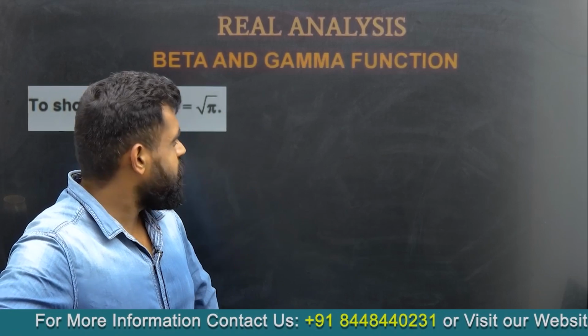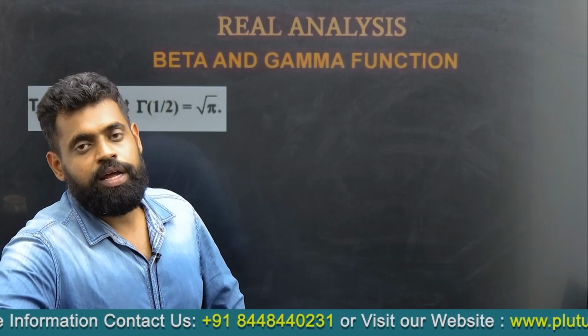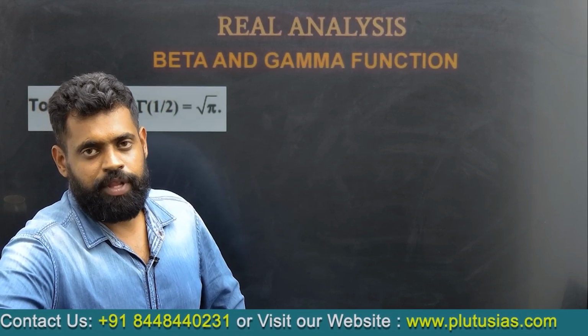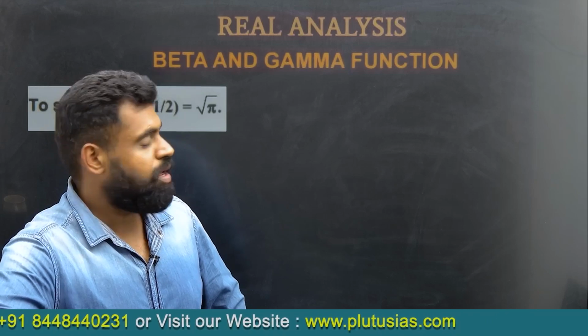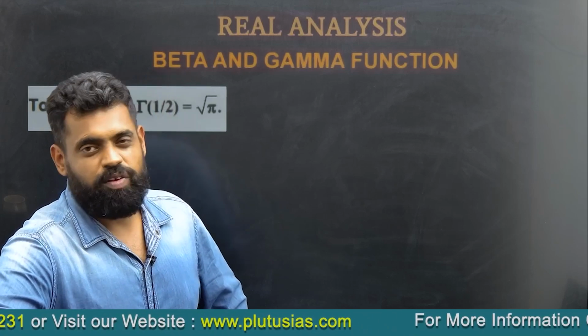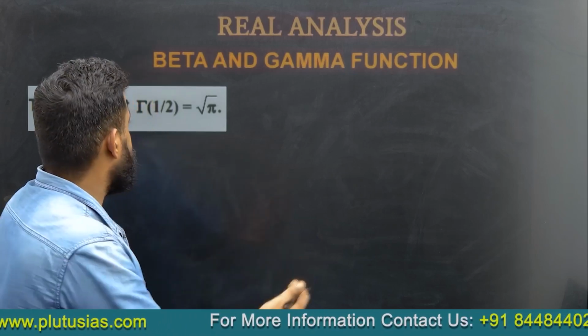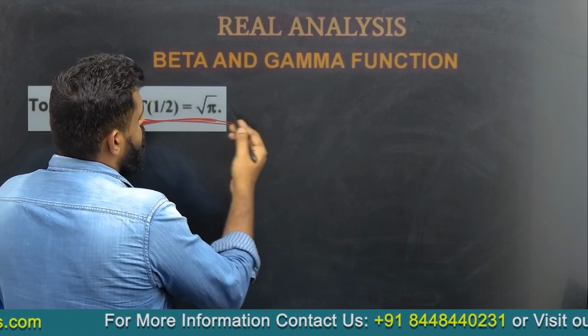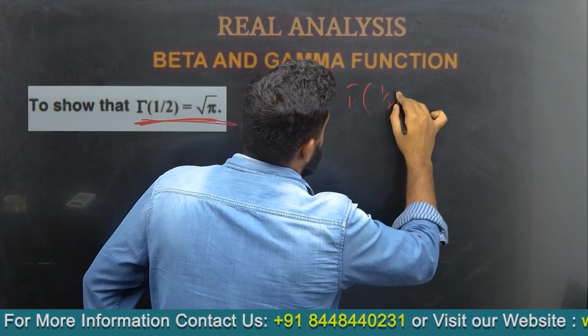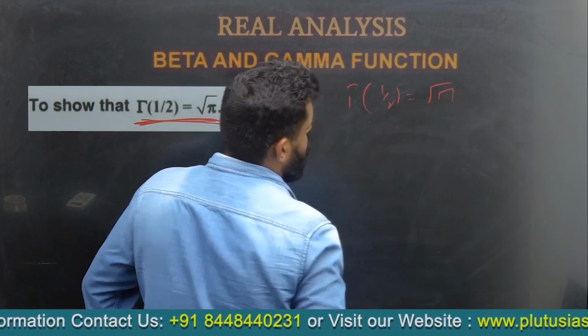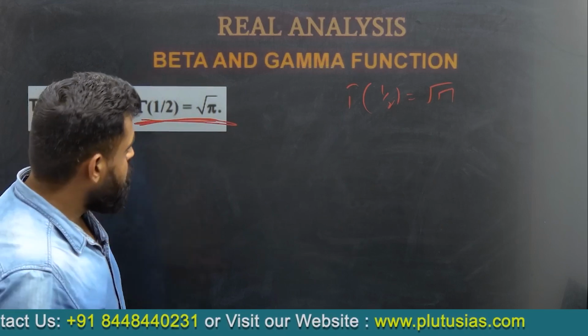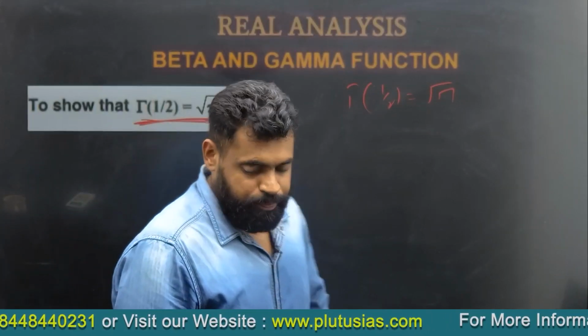Moving ahead, this is another important property, and this could come in your examination. I'm not sure, but it has been asked in the Indian Forest Service paper of Mathematics Optional way back. So you should know the proof of this, and you should know by heart that the value of gamma half is root pi. I'll try to prove this here.